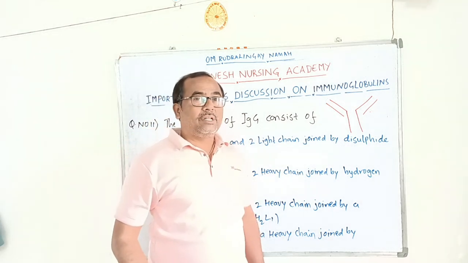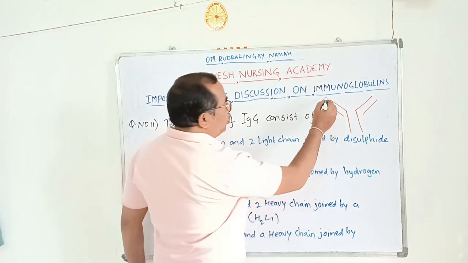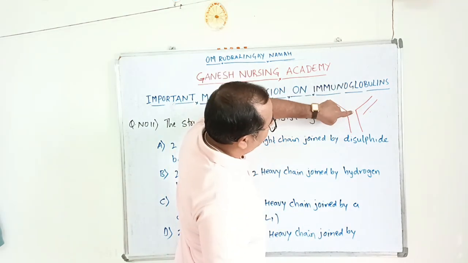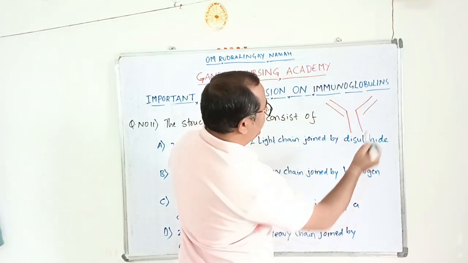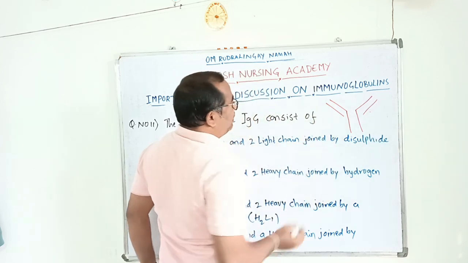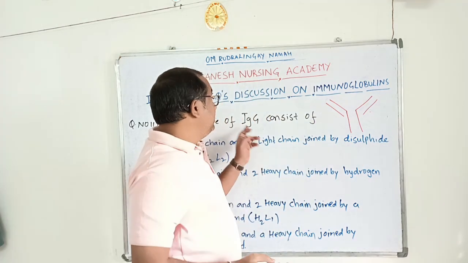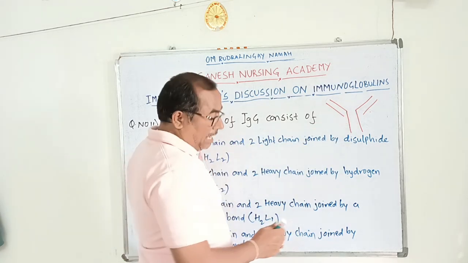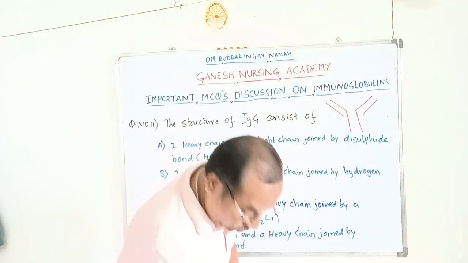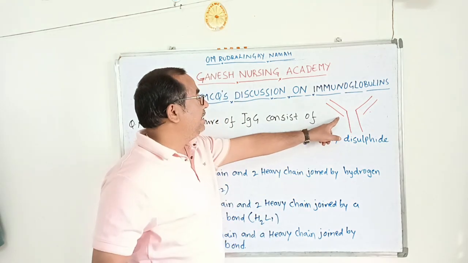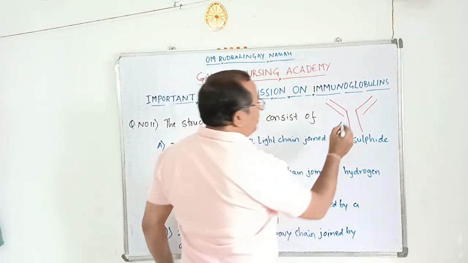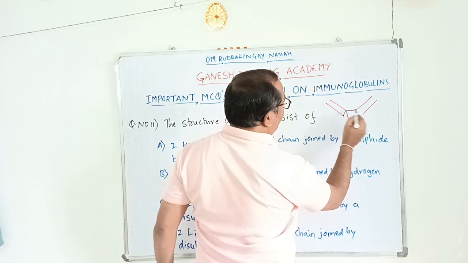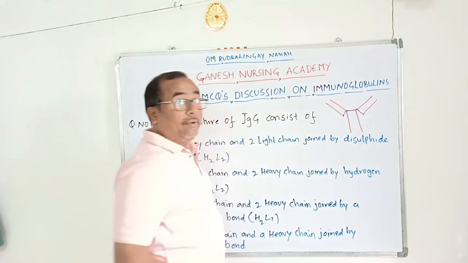Here you can see 2 heavy chains and 2 light chains. This IgG immunoglobulin consists of 2 heavy chains and 2 light chains, and they are joined by disulfide bonds.